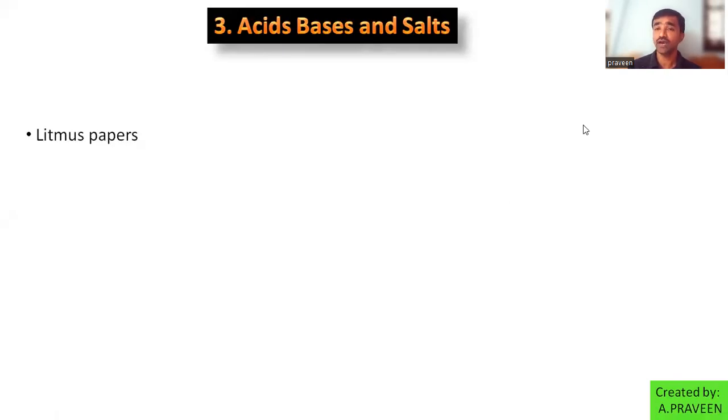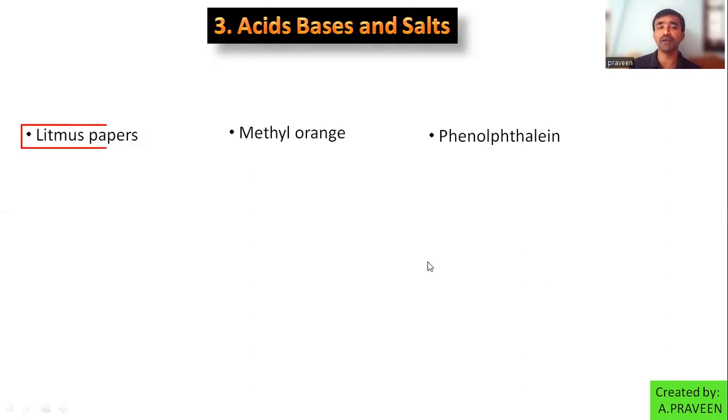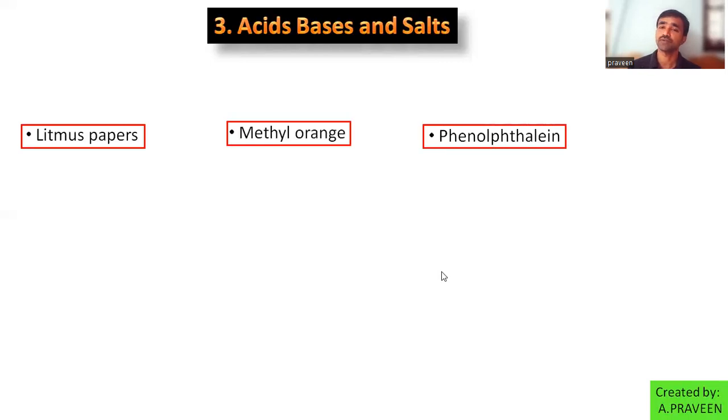So here, in this chapter, we are especially dealing with litmus papers, methyl orange, and phenolphthalein. We are dealing mainly with these three, right? Litmus papers, methyl orange, and phenolphthalein. Litmus papers are available in two colors. Methyl orange, originally its color is red orange, orange red or red orange. Then phenolphthalein is colorless, right? Phenolphthalein is colorless.